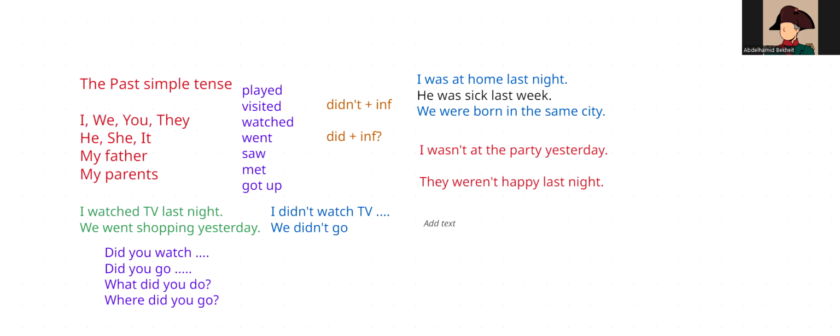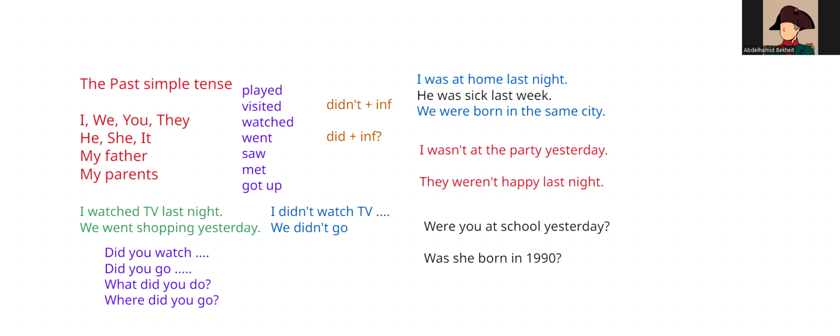Did you go? Did you play? Did you see? But were you at school? Were you happy? Were you born? You can say, was she born in 1990? Yes, she was. No, she wasn't. This is the past simple.